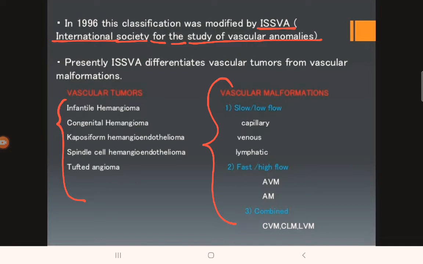First of all, we will look at vascular tumors. So the vascular tumors are infantile hemangioma, congenital hemangioma, kaposiform hemangioendothelioma, spindle cell hemangioendothelioma, and tufted angioma. So these are the vascular tumors. They are true neoplasms.